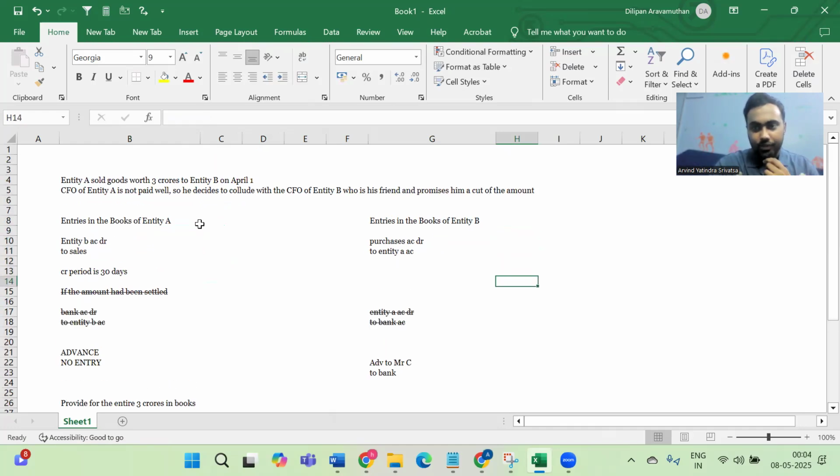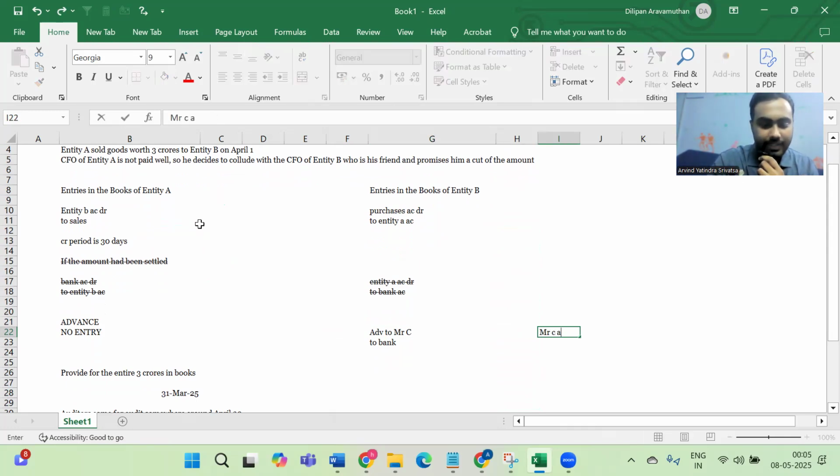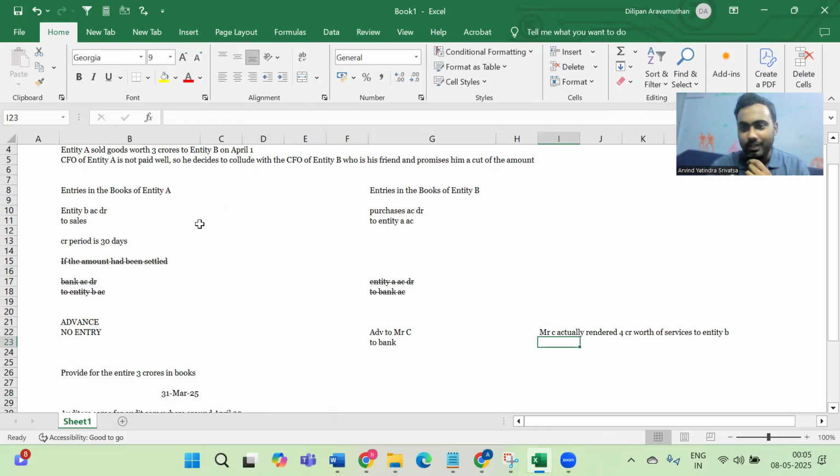So in this scenario, what would happen is, let's say this advance is lying as an advance still in the books. So the advance is not adjusted or knocked off. So let us say actually Mr. C had rendered some services to the entity. Let's say Mr. C actually rendered 4 crores worth of services to entity B. What would be the entry flow here, guys? So the entry flow would basically be as follows.